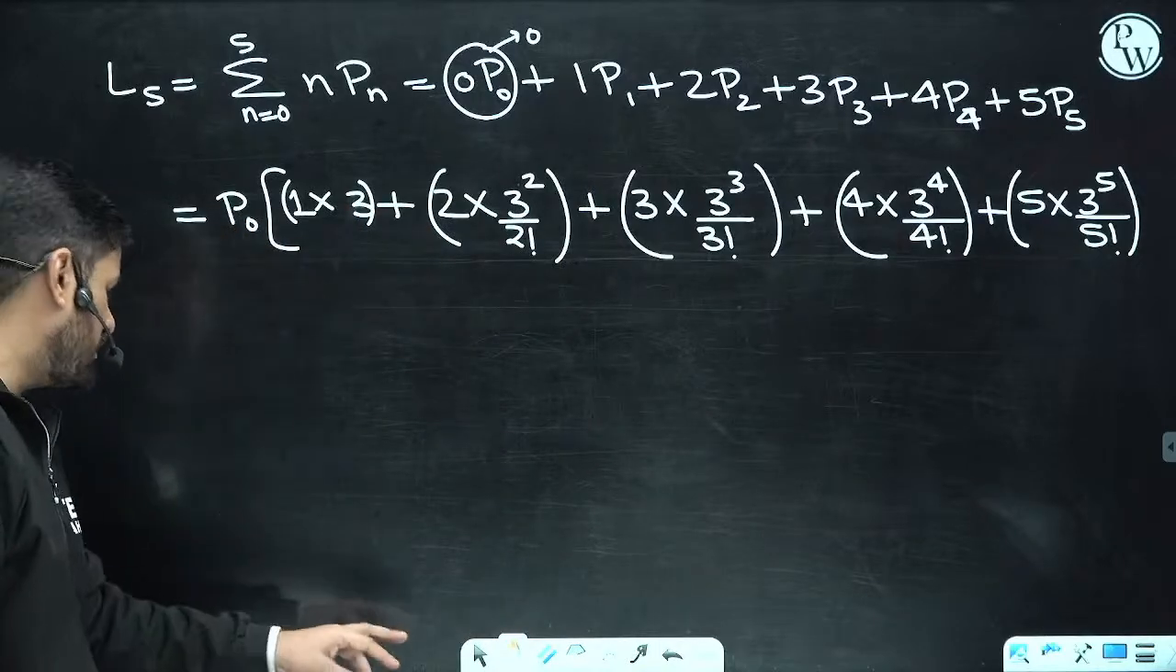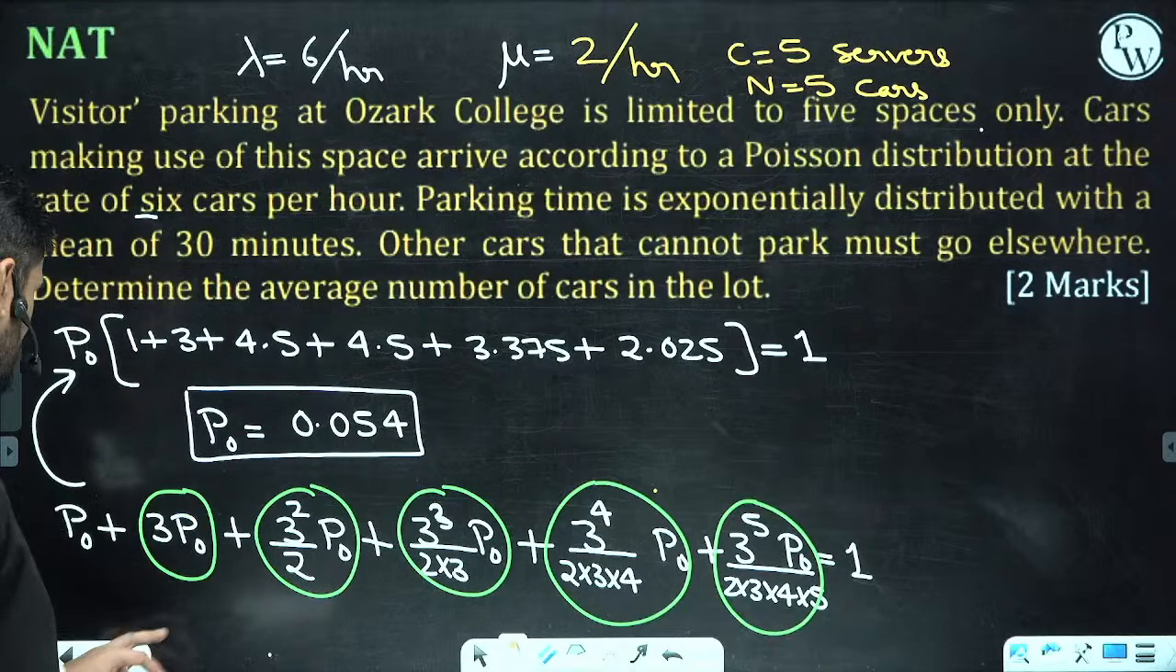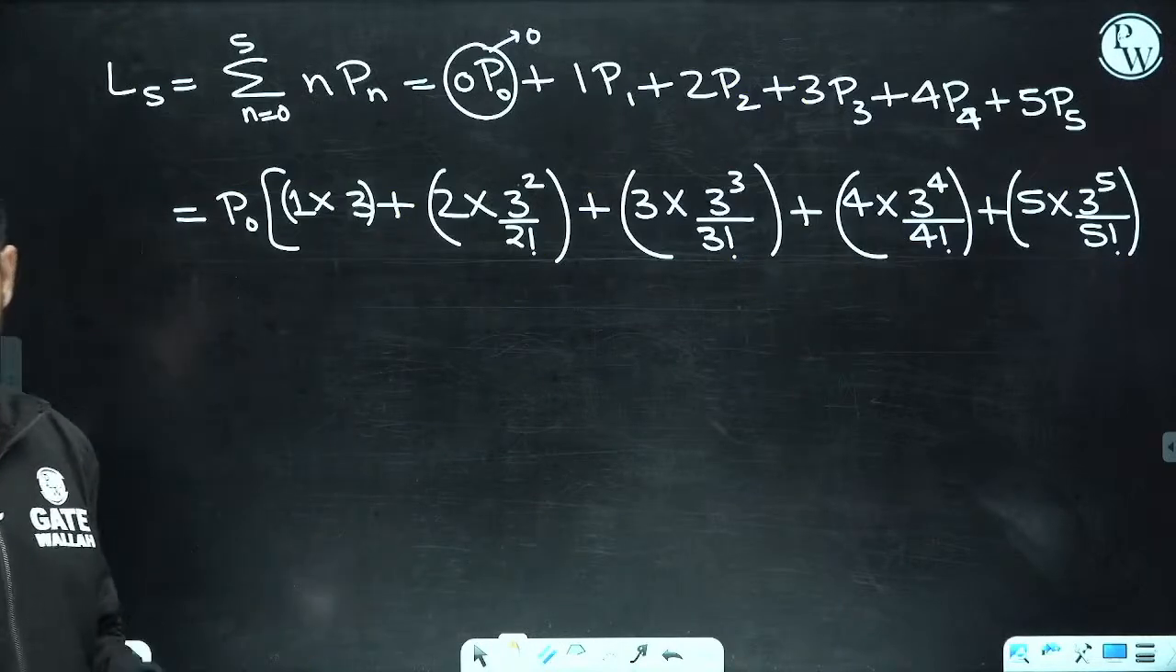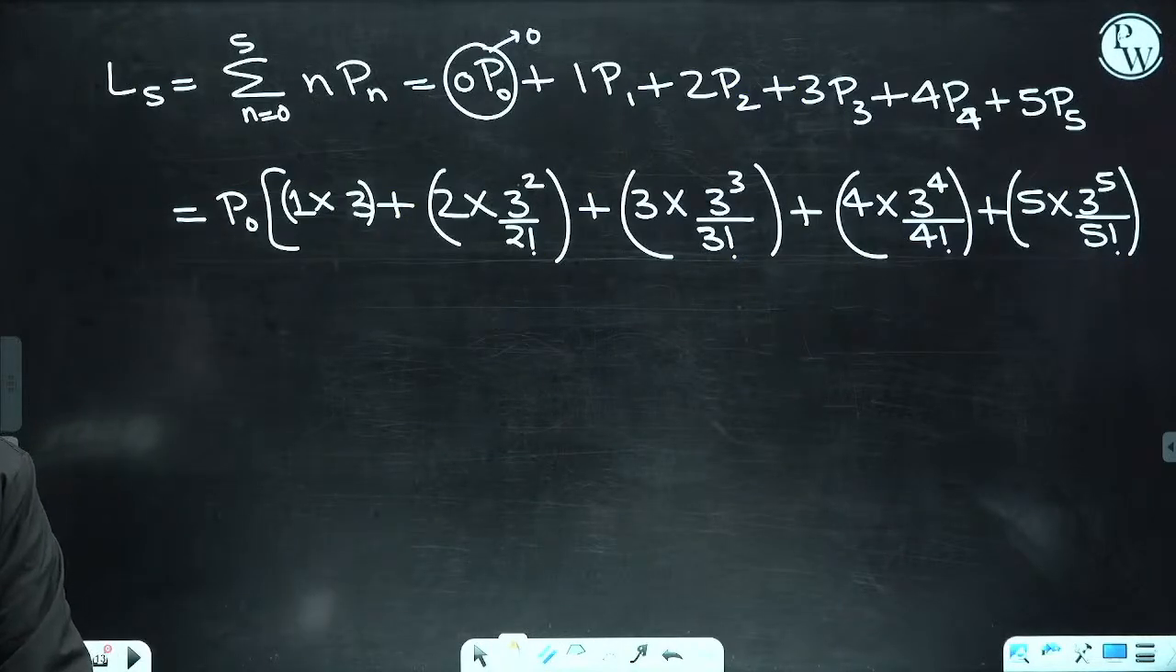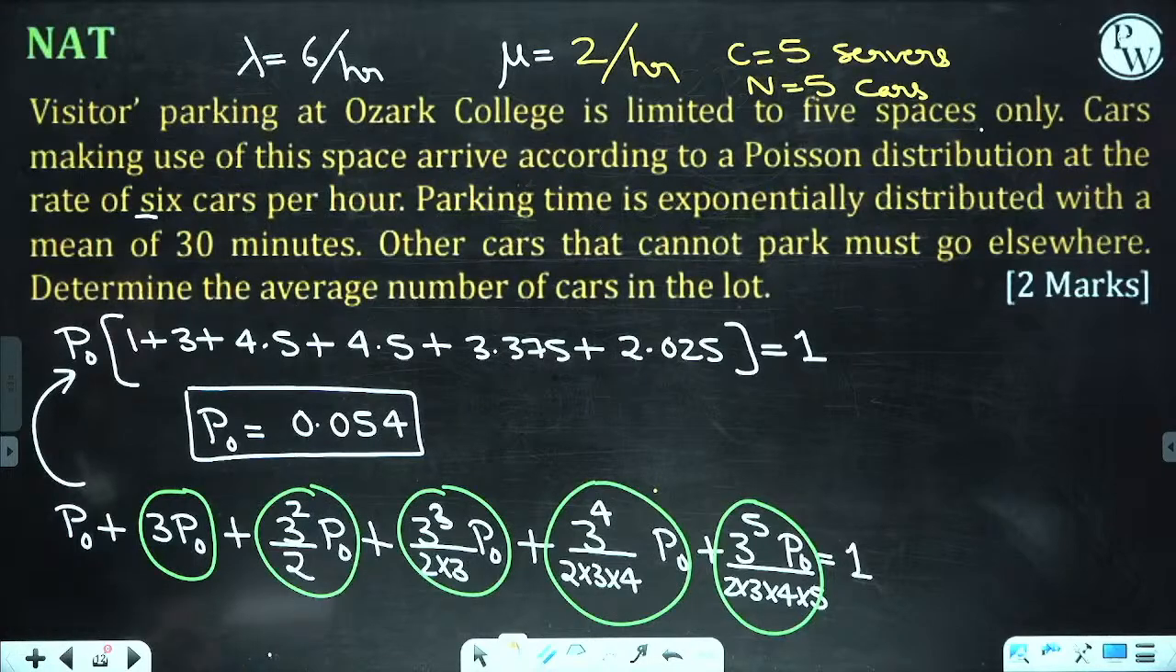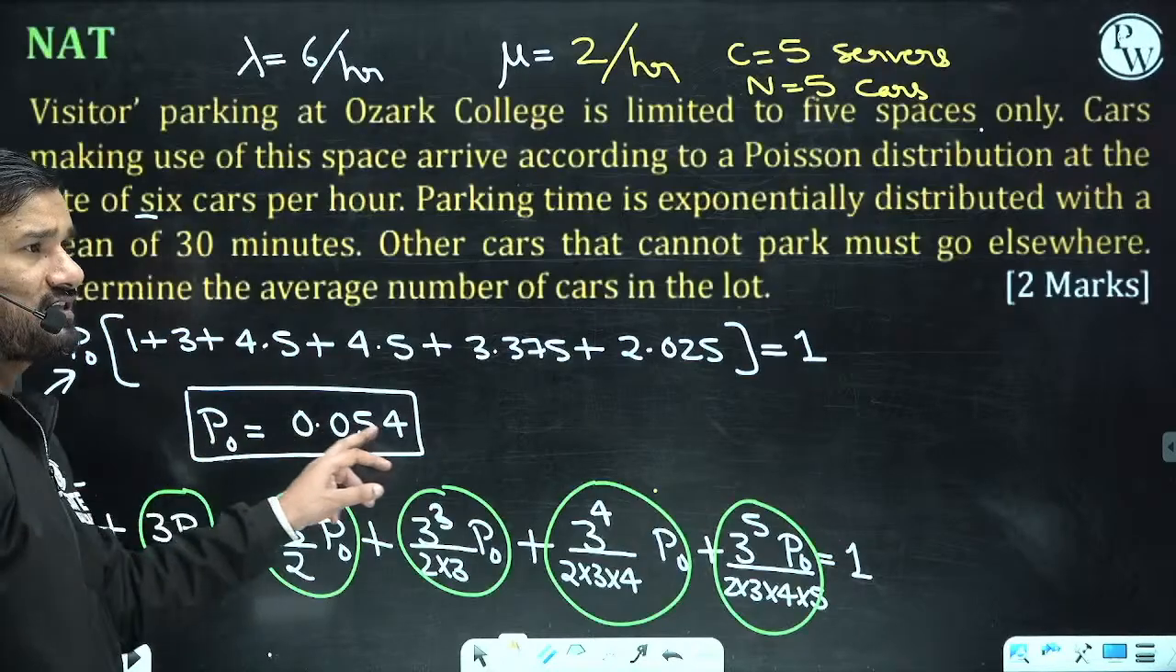Just you have to put the value of P naught here. Let me check whether we are getting the correct value of P naught or not. Yes, P naught is 3. Let us check here. This is 3. Yes, exactly. Yes, absolutely. So you have to check this value whether this is correct or not.